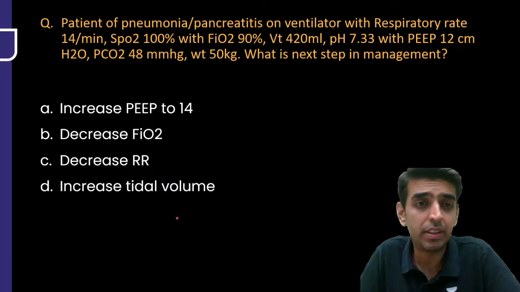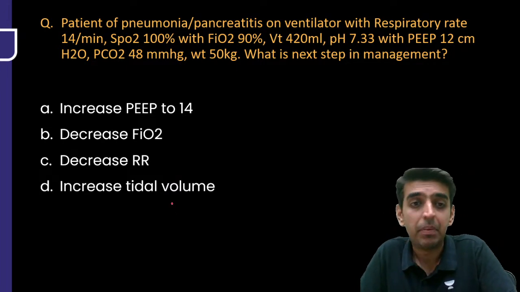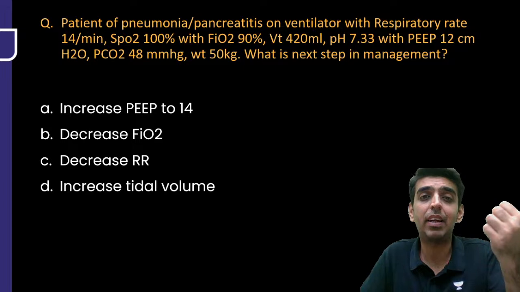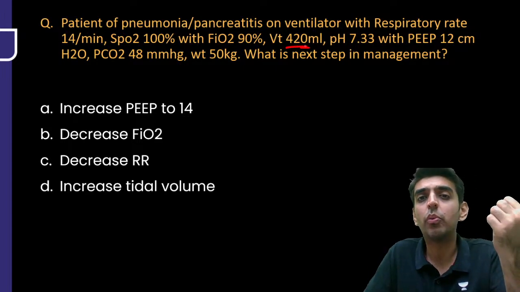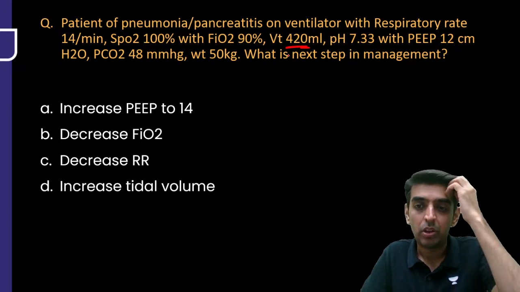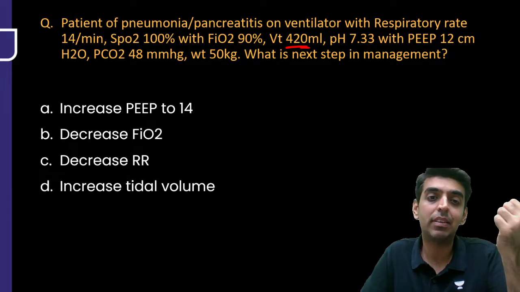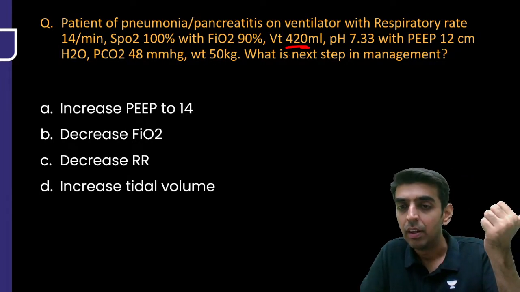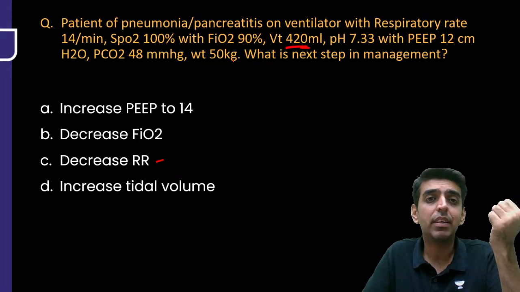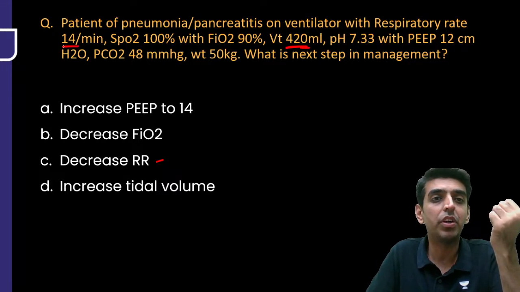Faisal says option C, that is decrease RR, okay. But Psycho says that we will increase the tidal volume. It is 420, so we can increase up to 500, right? Jyoti says again it is D, that is will increase the tidal volume. Faisal says option C, that will decrease the respiratory rate. What is the respiratory rate? It is 14 here, alright.